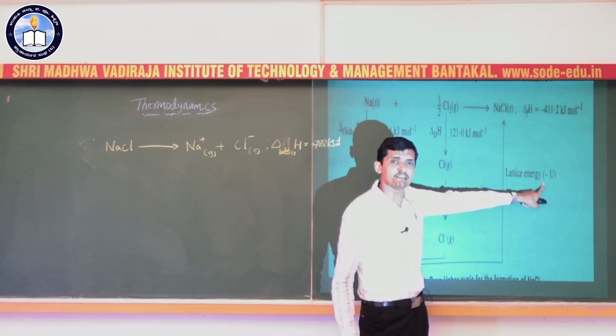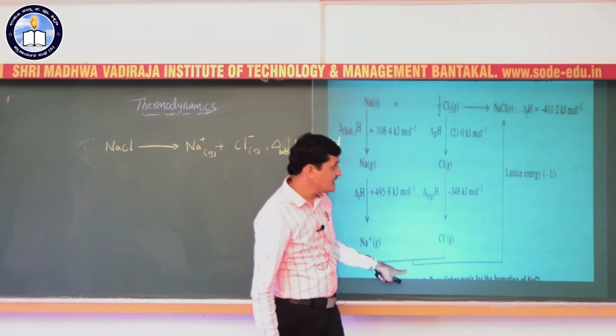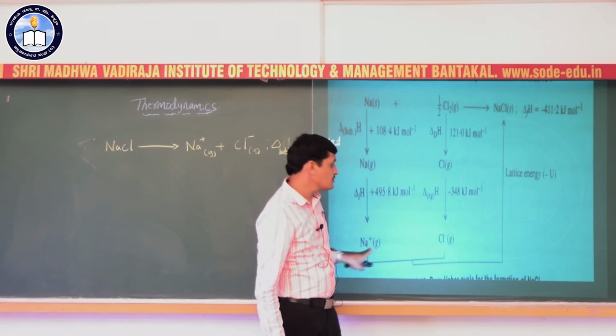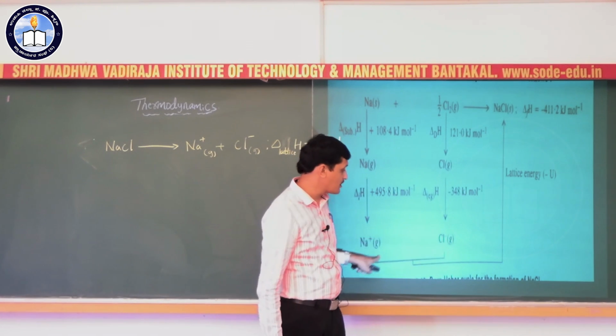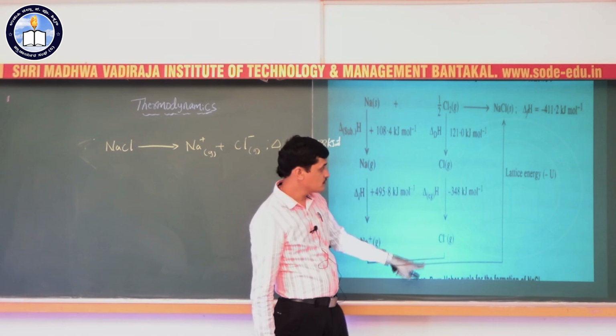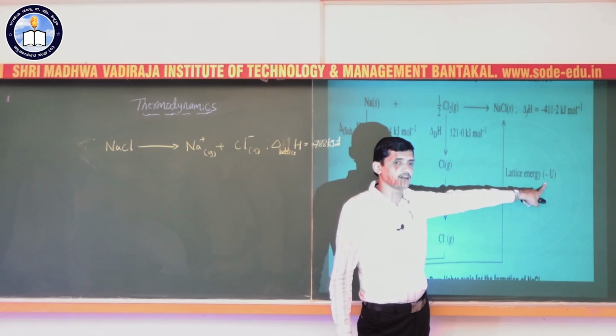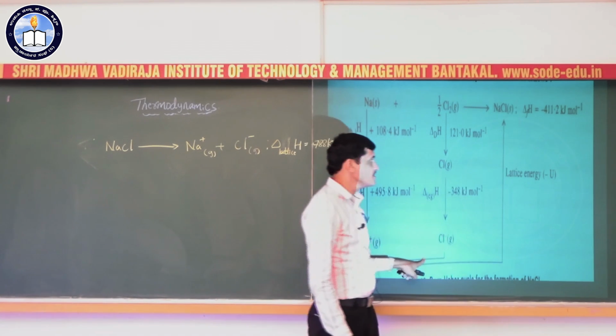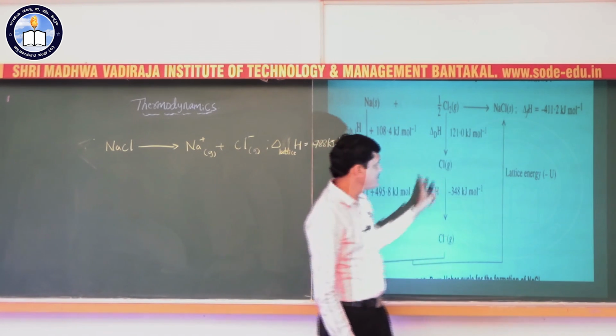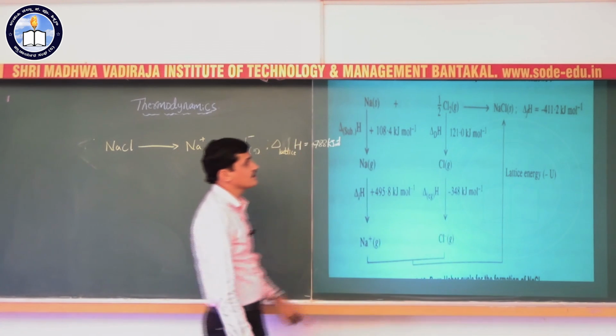This is lattice enthalpy: the energy released when sodium ions and chloride ions combine to form 1 mole of NaCl in the crystalline form. So this lattice enthalpy can be calculated using the Born-Haber cycle.